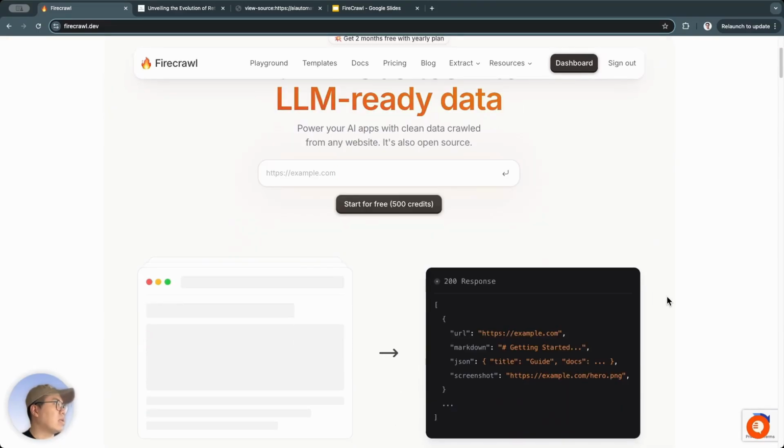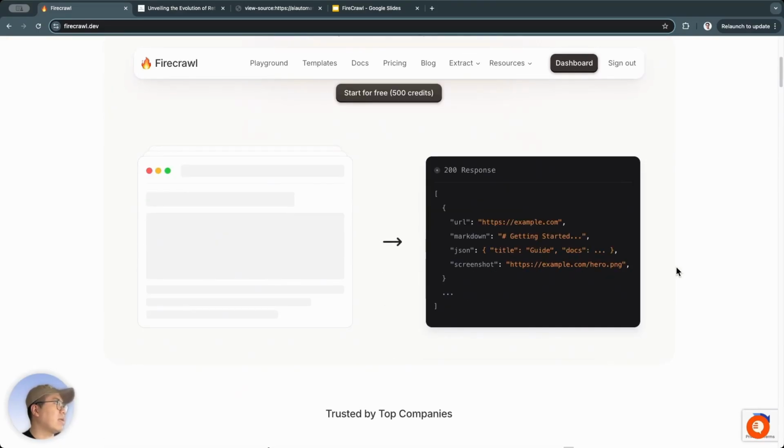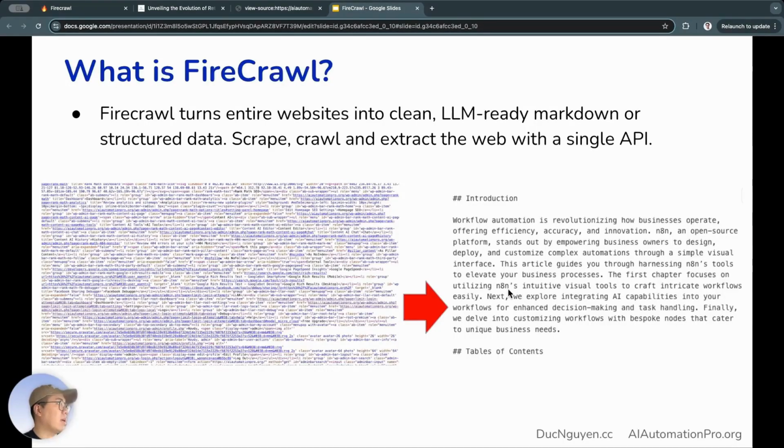This is the homepage of FireCrawl. Here, they have an illustration showing that the content on websites will be returned in a format with the data that we need, in a format that's friendly to large language models. Actually, I think this illustration doesn't explain things very clearly, so I prepared a few slides, and I have this image, which I think might be easier to understand.